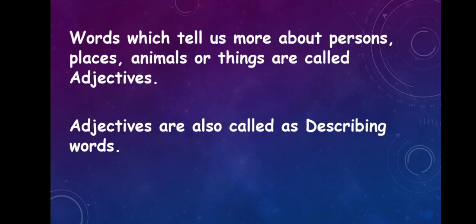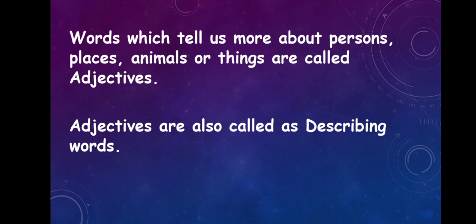Words which tell us more about persons, places, animals, or things are called adjectives. That means if a word gives us more details about a person, or a place, or an animal, or a thing, then those words which give us more details can be called adjectives. If you are talking about a person, that word will tell us more about that person.